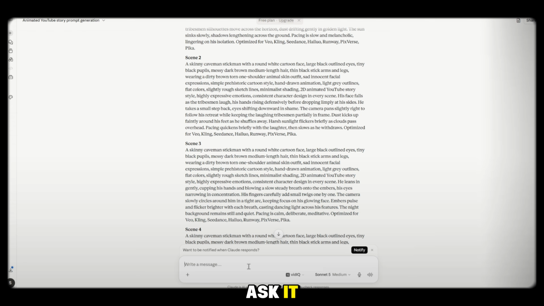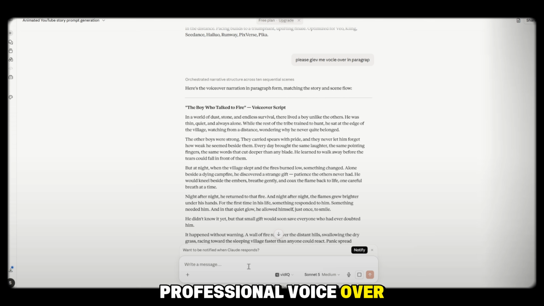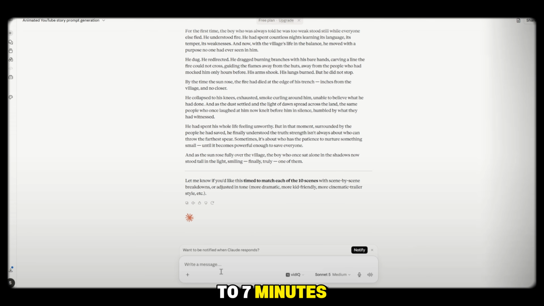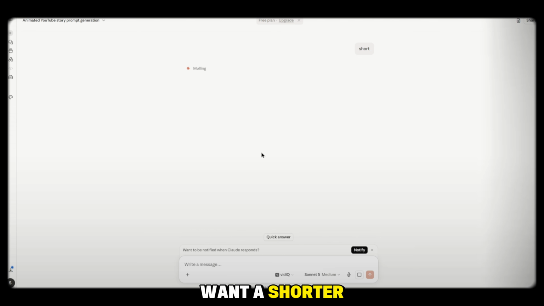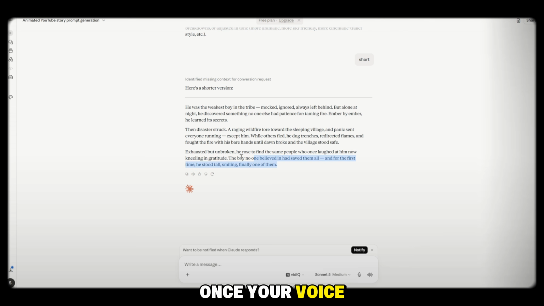It's very simple. Go back to Claude AI and ask it, please give me a voiceover in paragraph format. As soon as you do that, Claude AI will generate a professional voiceover for you. By default, it usually creates a voiceover that's around 6 to 7 minutes long. However, if you want a shorter version, simply tell it, please make it short, and it will generate a shorter voiceover accordingly. Once your voiceover is ready, simply copy the entire text.